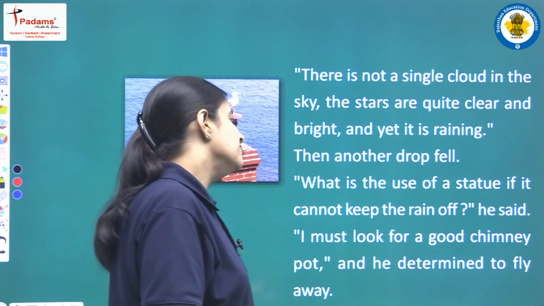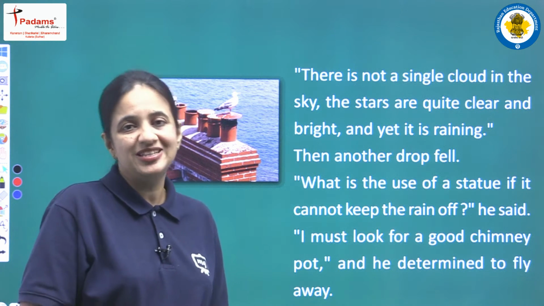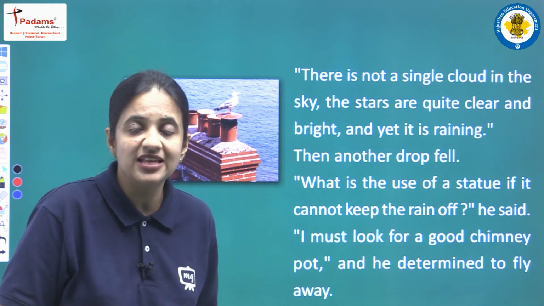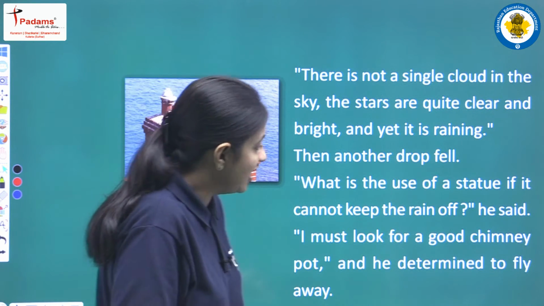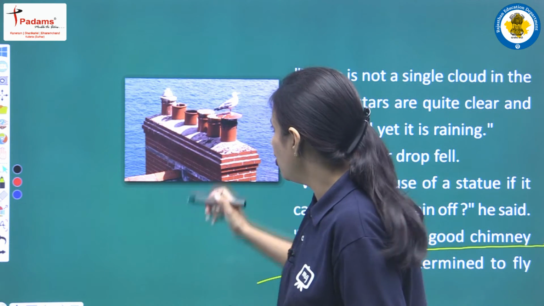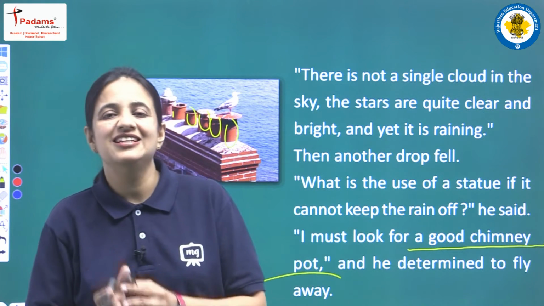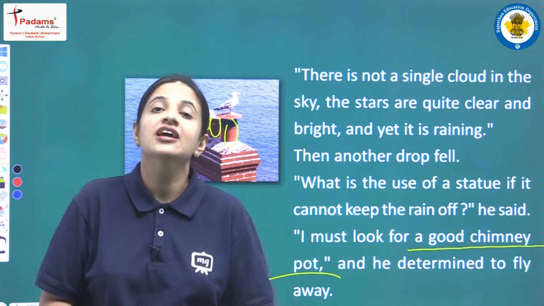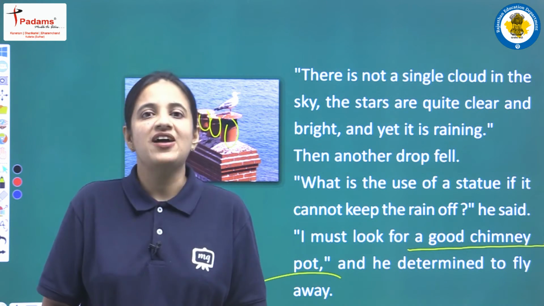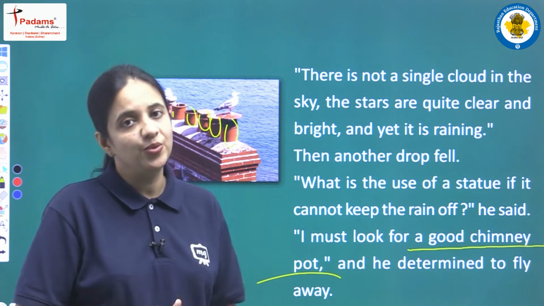Then he said, "I must look for a good chimney pot," and he determined to fly away. Now he just wanted to save himself from the rain. So he is saying that he must look for a proper place that will protect him from rain, and maybe that proper place may be a good chimney pot. What does chimney pot mean? In this picture you can see, we all know these are chimney pots. So now the bird is thinking that this statue is unable to protect him from rain, so maybe he should search for a chimney pot, where he can save himself from the rain. After this he was determined to fly away.